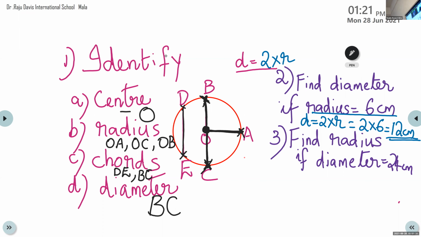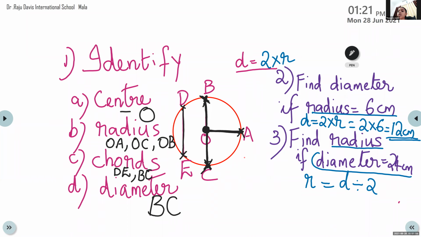Amrin, tell me radius r is equal to, here what we have to do, you have to find out radius. What is given? Diameter is given. So r is equal to d divided by 2. Very good. d divided by 2.